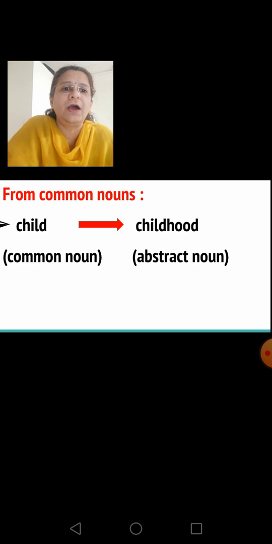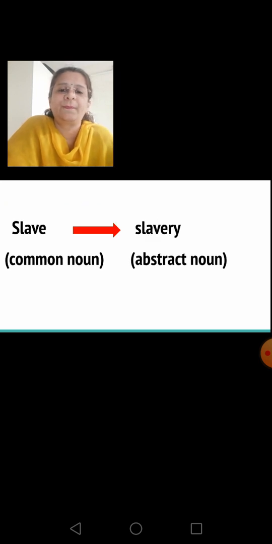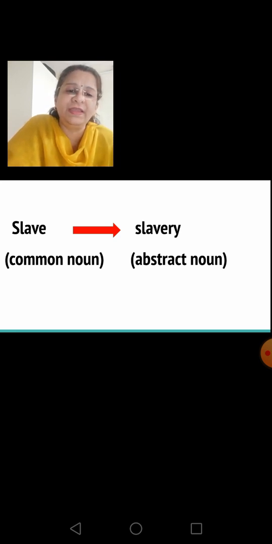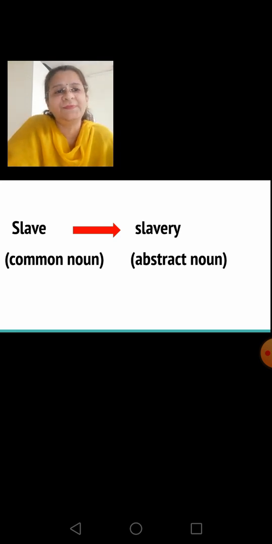The abstract noun form of the common noun child is childhood. For example, that song always reminds me of my childhood. Another example, slave. Slave is a common noun and it changes to slavery, which is an abstract noun.